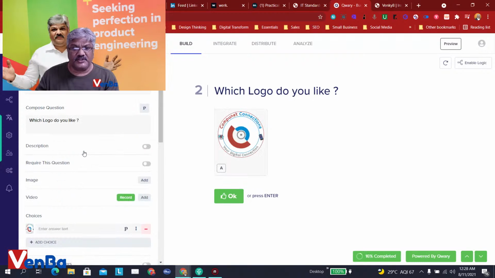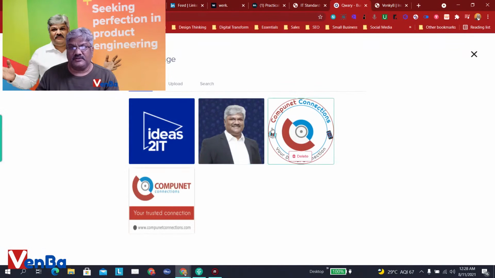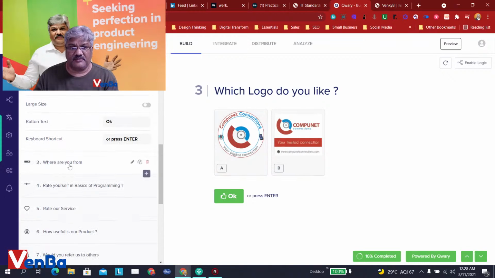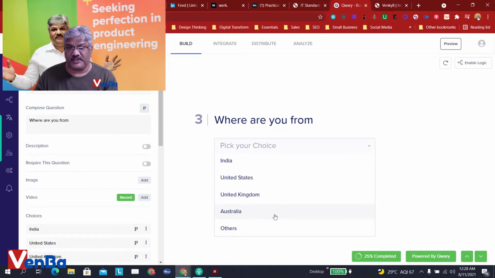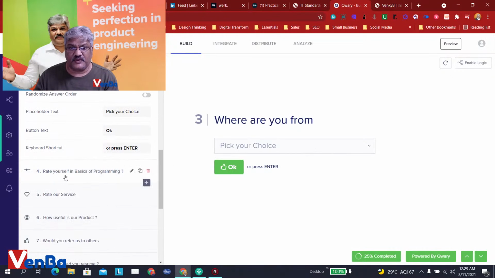And the next option is you can make them choose images. So I've just added one image. Let me add one more. So you can give them two images and they just have to pick one out of these images. And the third type of question is a drop down, typical drop down. And then the next one is a slider.